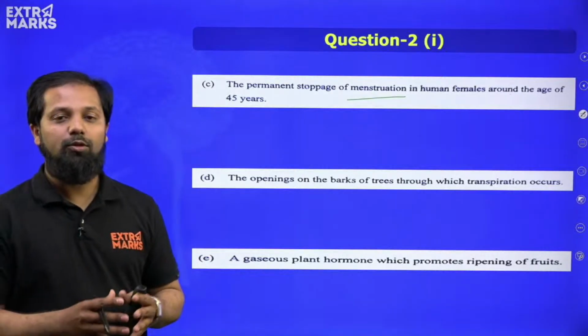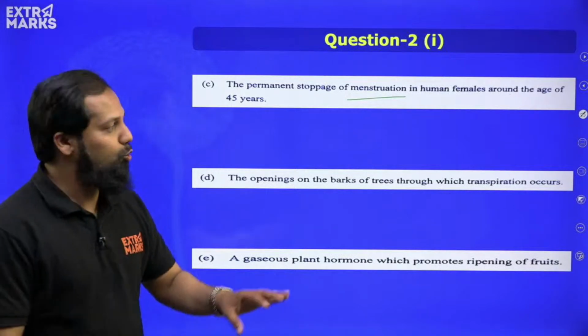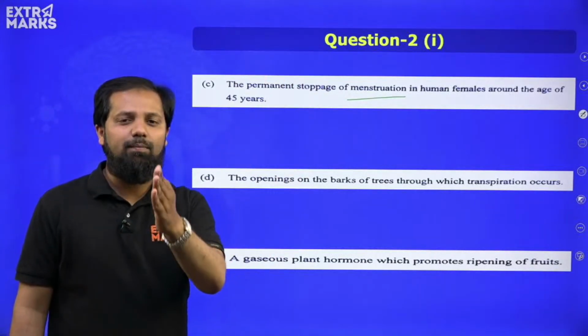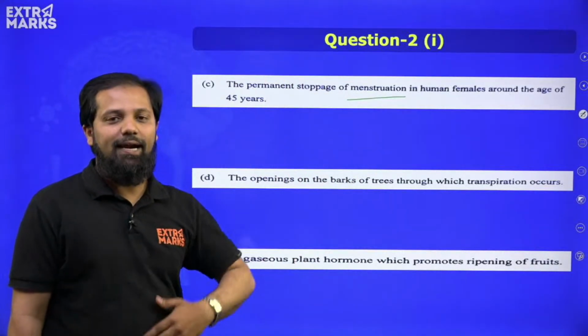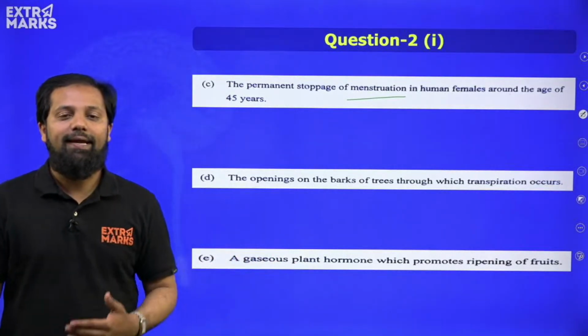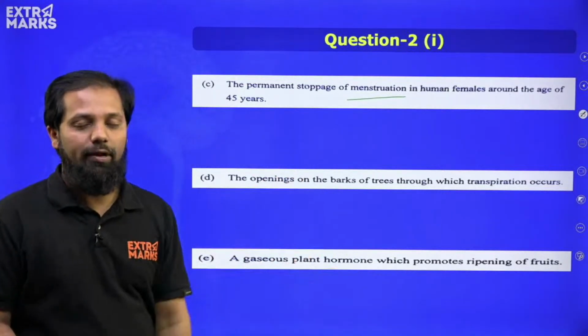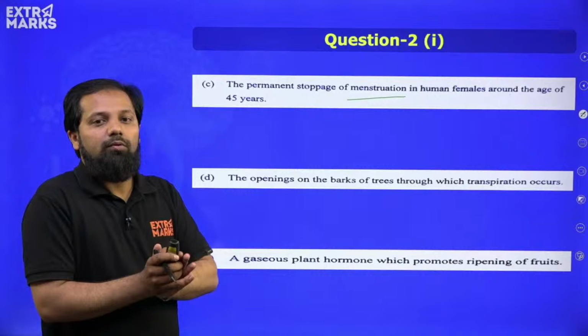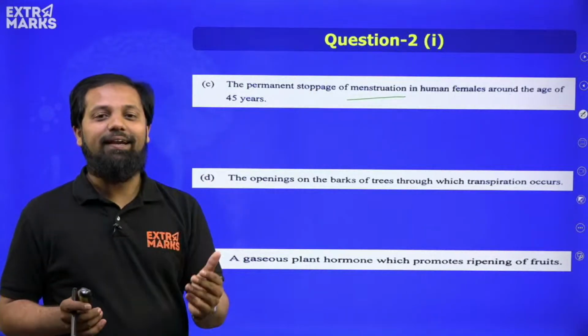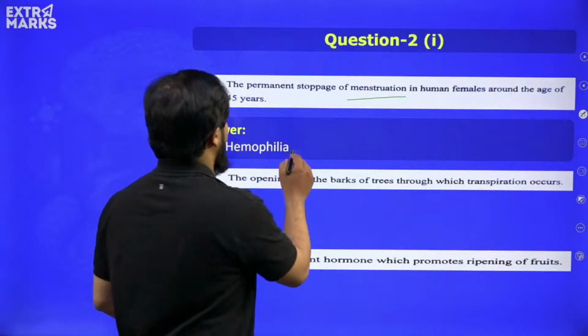We all have learned about the menstruation cycle, and there are 2 events related to it, the starting point and the ending point. The starting point, usually at the age of puberty, is called menarche. The point asked here is the ending point of the menstruation cycle, that is the menopause. Okay, the answer is menopause.